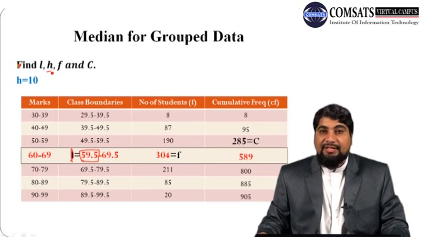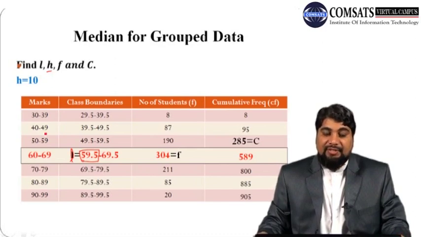the width of the class interval. It is calculated by taking the difference of any two consecutive upper class limits or upper class boundaries, or we can take the difference of any two consecutive lower class limits or lower class boundaries. Here the upper class limit of the second class is 49 and the lower class limit of the second class is 39. So just take the difference, 49 minus 39, you get 10. So h is 10. Or you can take the difference of 59 and 49. This is again the same 10.